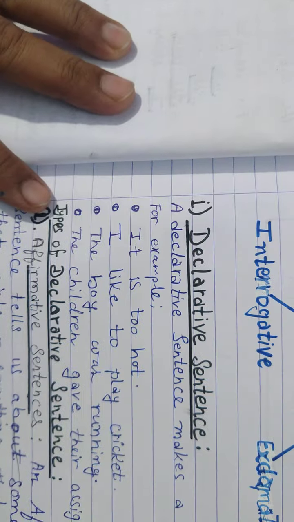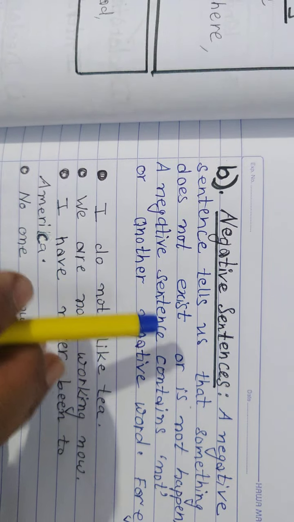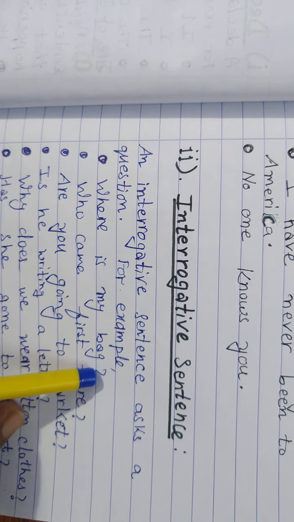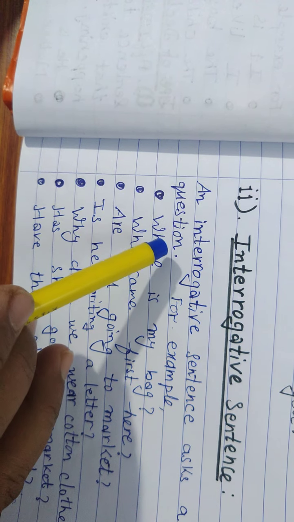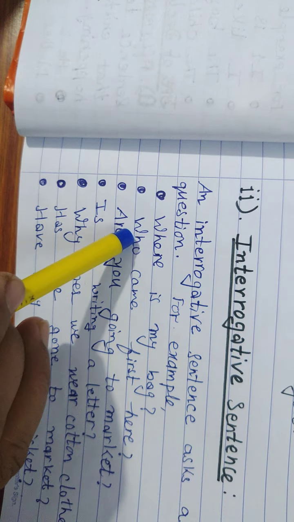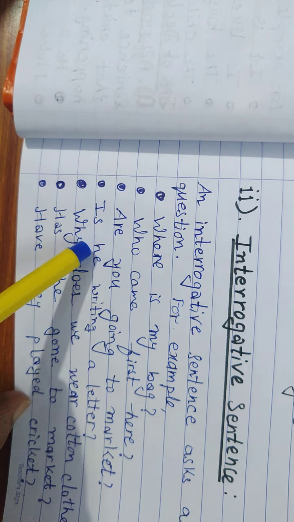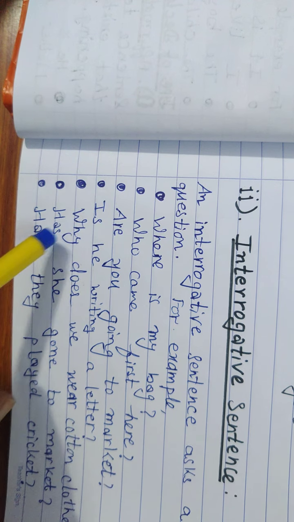Affirmative sentences are positive statements and negative sentences are negative statements, is it? Now come to interrogative sentences. An interrogative sentence asks a question. This ends with a mark of interrogation and starts with interrogative words or helping verbs.